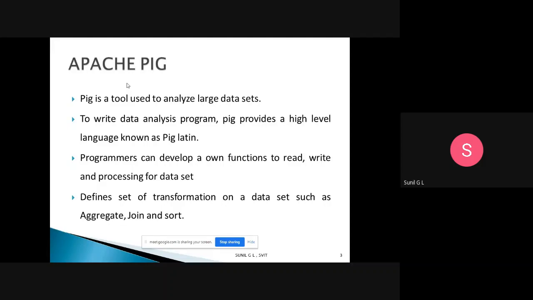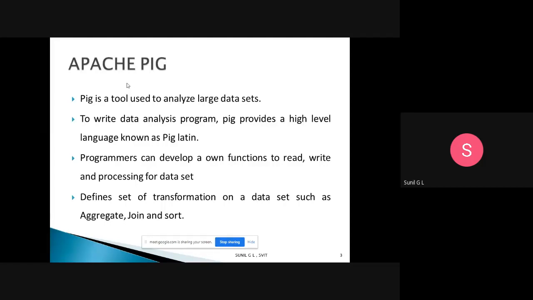So a programmer can develop their own functions to read, write, and process large data sets. If he knows Pig Latin, he can easily write his own functions to read a large data set, write a large data set, or process that data set.